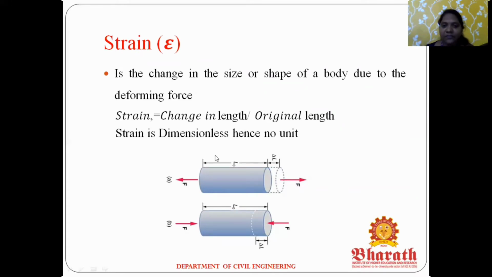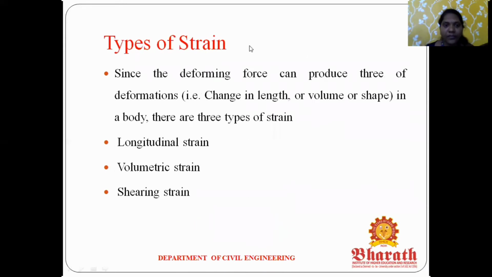What is the unit of strain? It's dimensionless. There is no unit. If stress, what is the unit? Newton per mm squared. Strain is dimensionless. Next, the types of strain. There are three types: the first is longitudinal strain, the second is volumetric strain, and the third is shear strain. The three types of strain are classified depending on the change in length, the change in volume, and the change in shape.